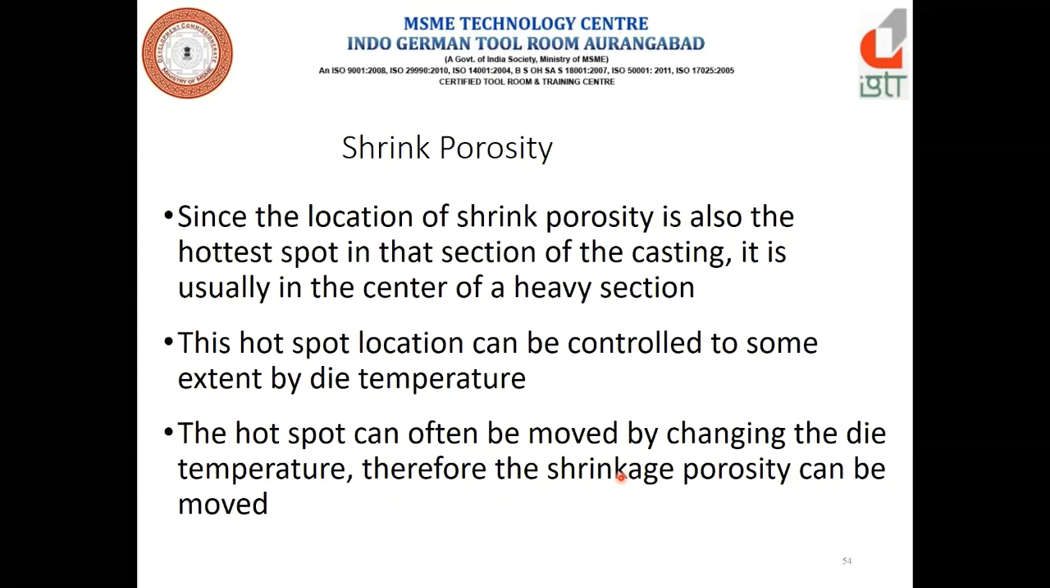Hot spot location can be controlled to some extent by die temperature. Means here we cannot, some of the time, avoid that shrinkage porosity, but it can be moved by controlling the die temperature. How can it be done?